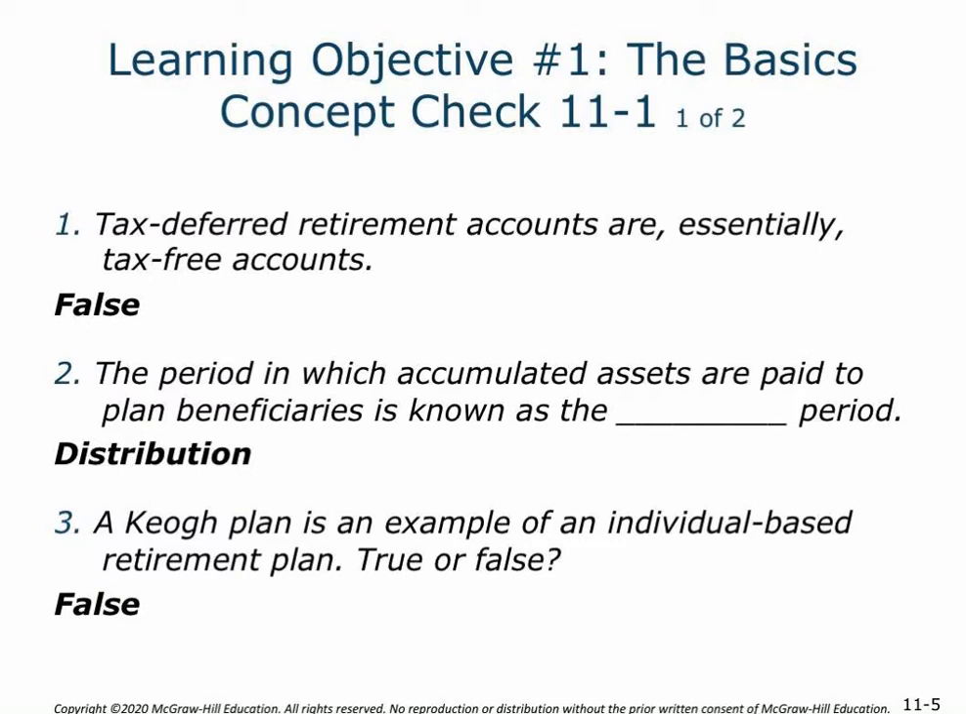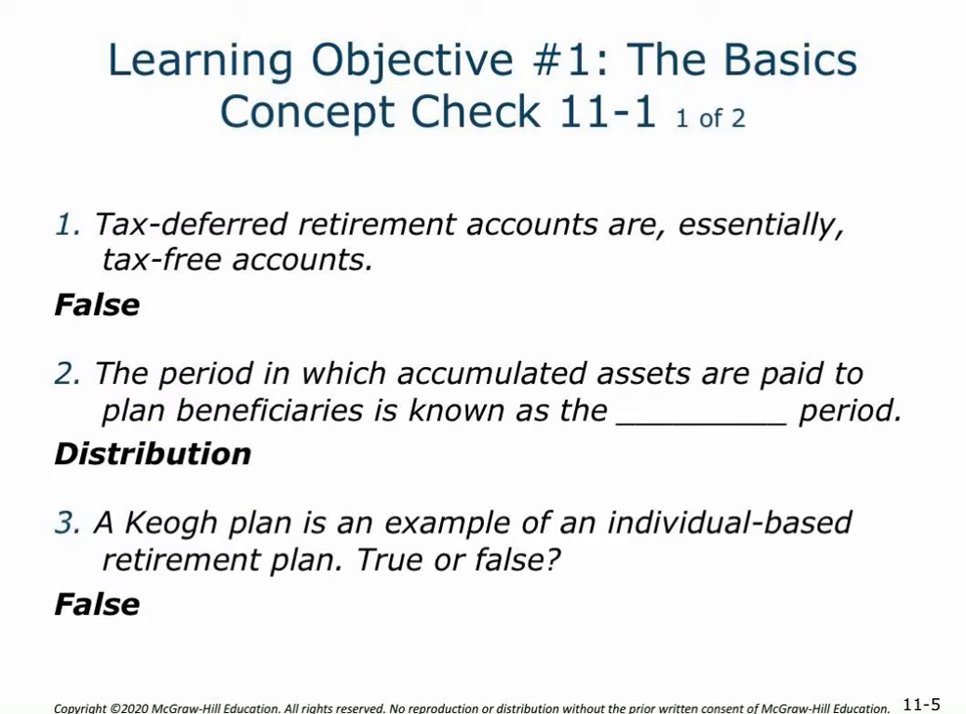So let's take a look at our first concept check. Tax-deferred retirement accounts are essentially tax-free accounts. That's going to be false. Tax deferral simply means that we may not be paying the tax in the current tax year, but the tax is going to be collected at a future tax year. Concept check 2. The period in which accumulated assets are paid to plan beneficiaries is known as the distribution period.